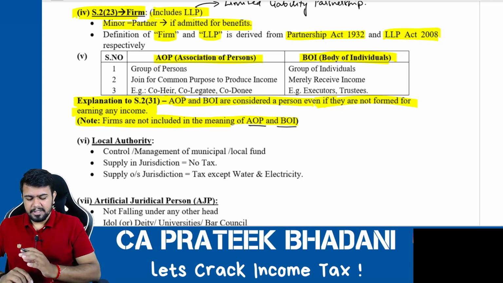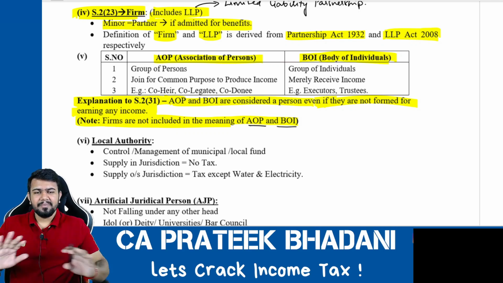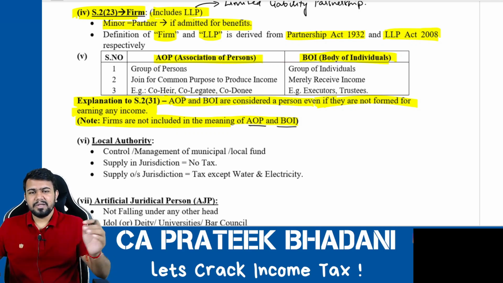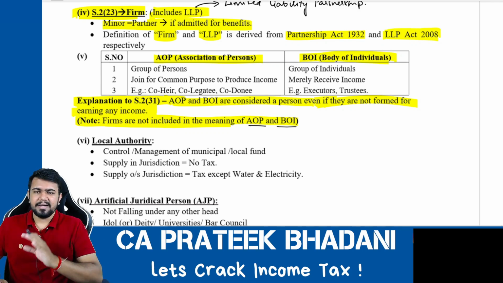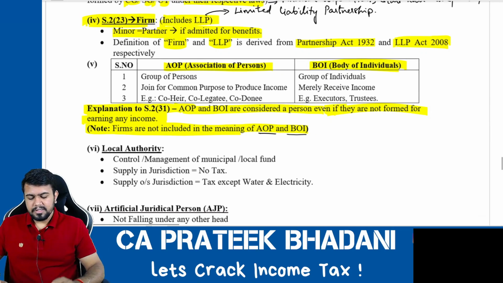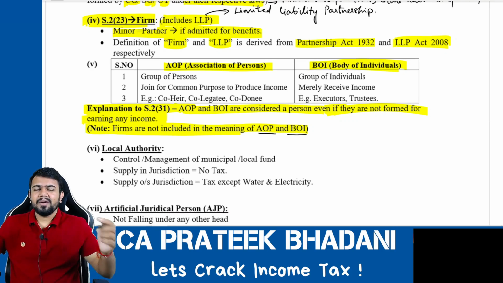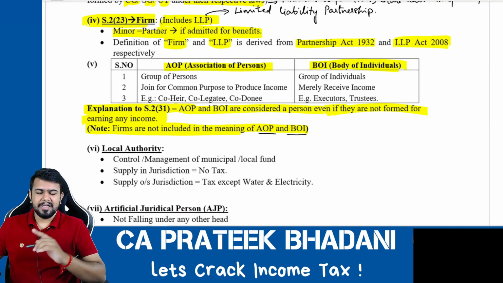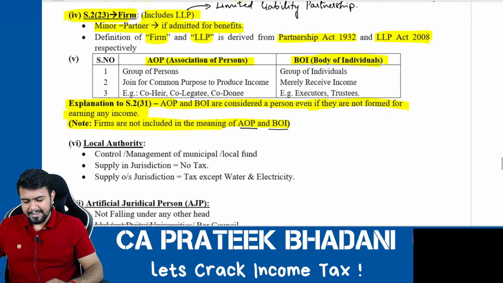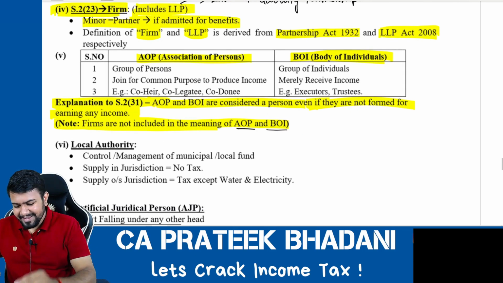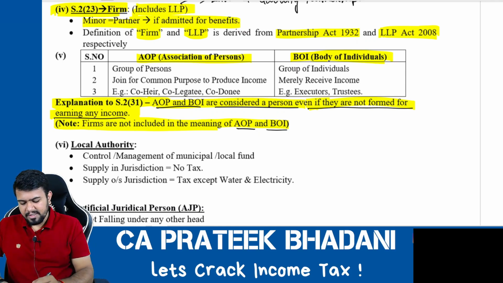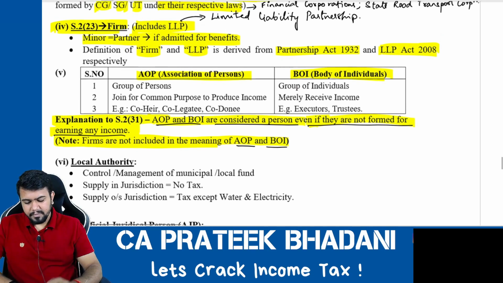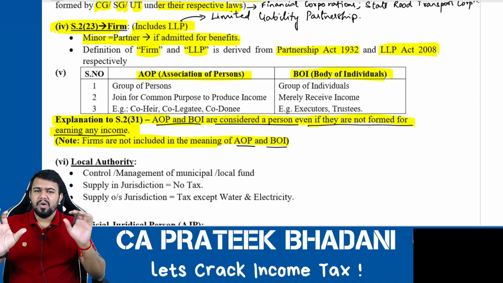Now let us come to the explanation. Explanation tells that it does not matter whether the group of persons is coming together to earn income or not. No matter if they are coming together to earn income or not, they will be considered AOP or BOI. So it is not necessary to think that only if they have come together to earn income, they should be considered as a person, and if not, they will not be considered as person. Hence AOP and BOI are considered as a person even if they are not formed for earning any income. Fine. Now let us know what is AOP, what is BOI.